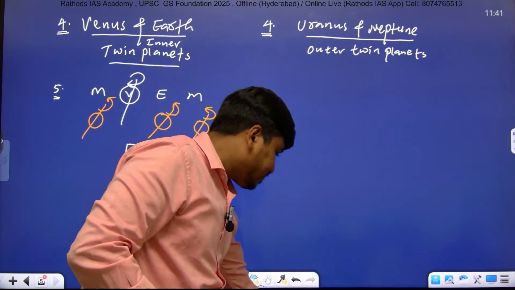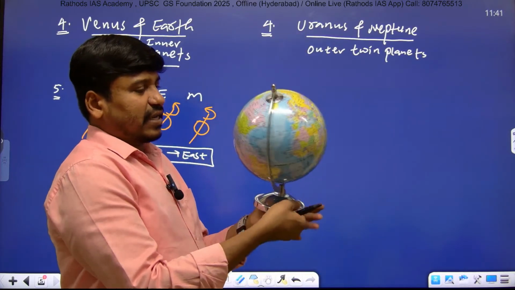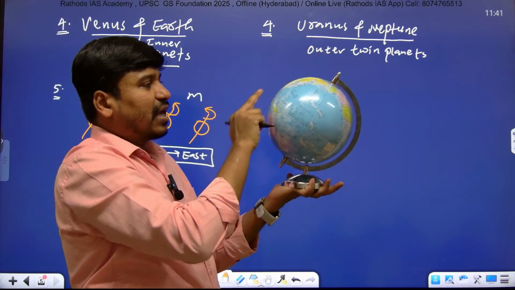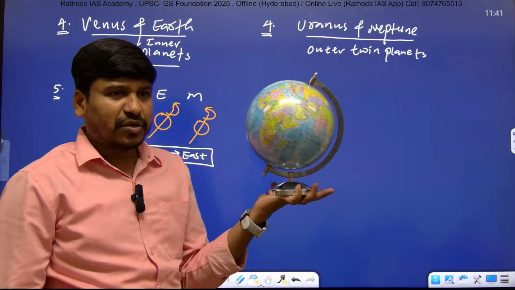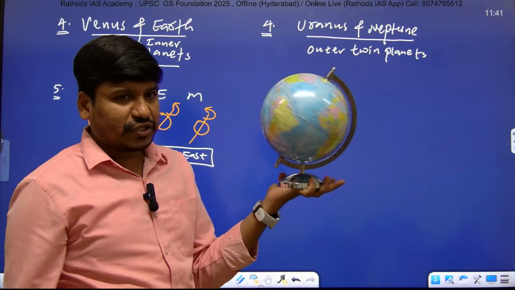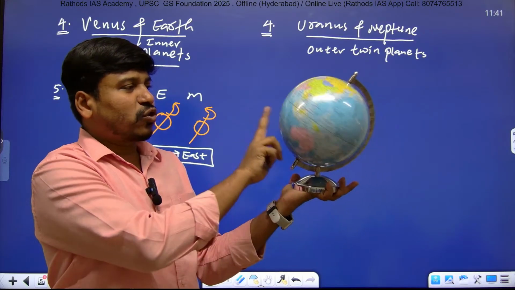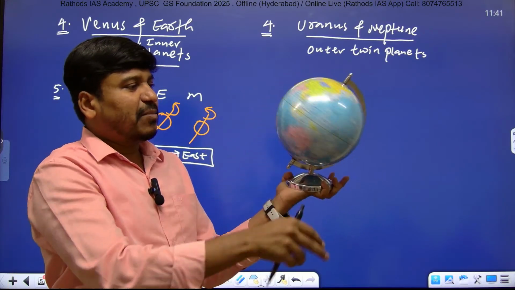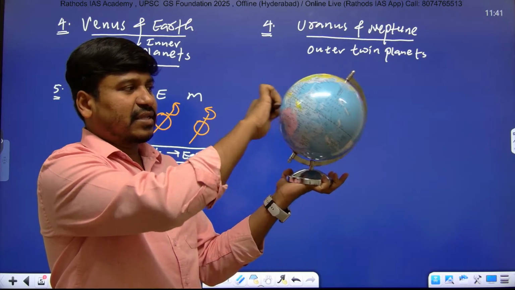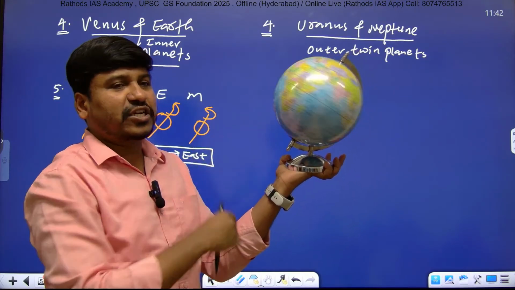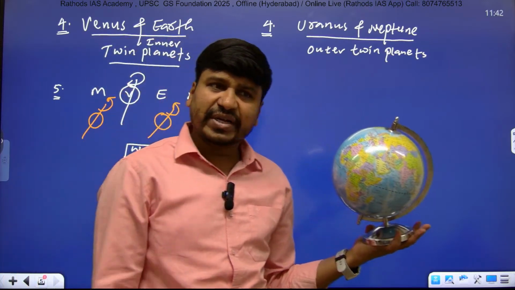For example, this is the Earth, right? And the Earth's axis is inclined, and Earth rotates from west to east. And suppose this is Venus, so Venus was also rotating west to east earlier. But some object might have collided like this, and due to the force exerted in the collision, its direction changed from east to west. So that is the evidence we have till date.